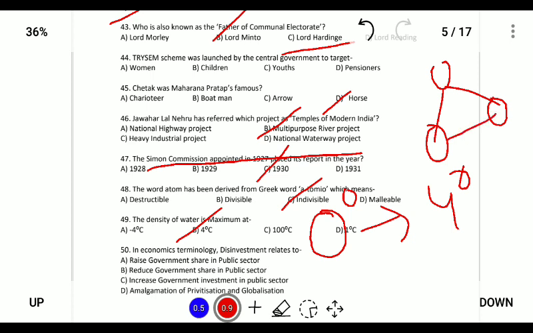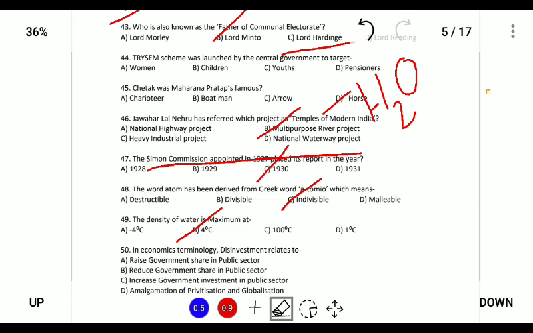That is, in the molecular structure of the water molecule, that is H2O, 2 hydrogen and 1 oxygen. So as a result of change in the temperature, the shape of the water molecule changes, and this results in the change in the density, and the density of the water is maximum at 4 degrees Celsius.